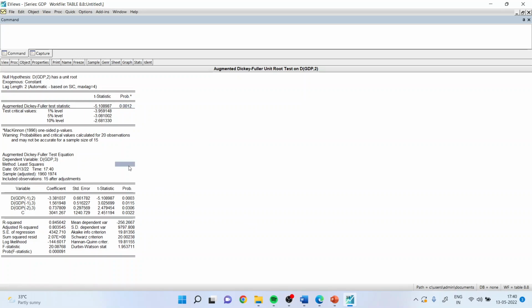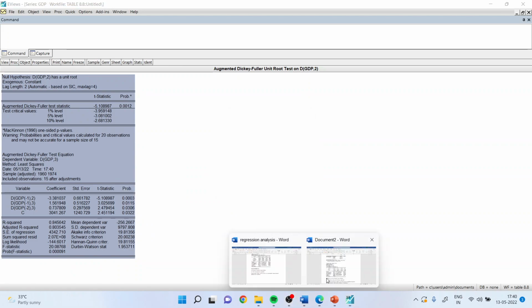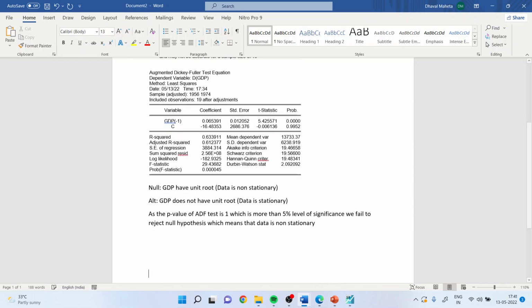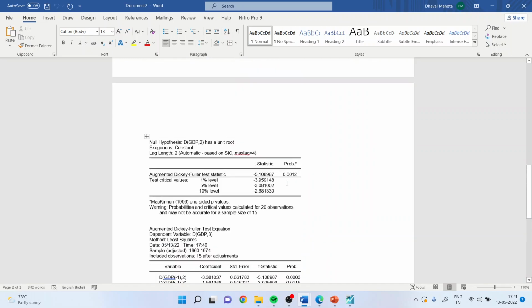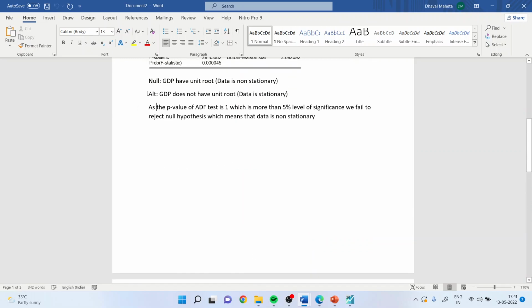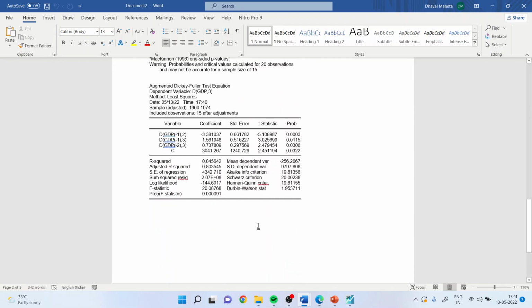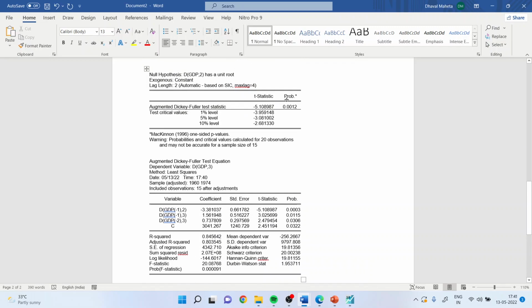We can copy this here. Copy. We'll take this into the Word file. Control V. So I'll copy this also. I'll write the interpretation. So the p-value here is less than 0.05.